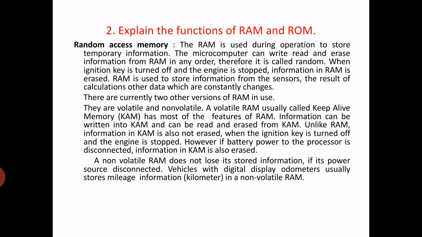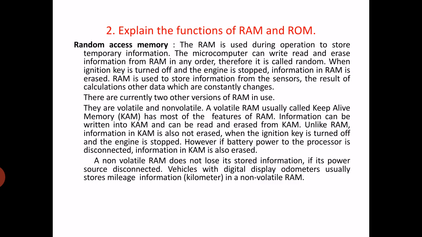The microcomputer can write, read and erase the data from the RAM in any order. There is no particular order. Randomly it can pick or write the data or information in this memory, or it can erase also. Therefore it is called random. When the ignition key is turned off, the information in the RAM is erased.